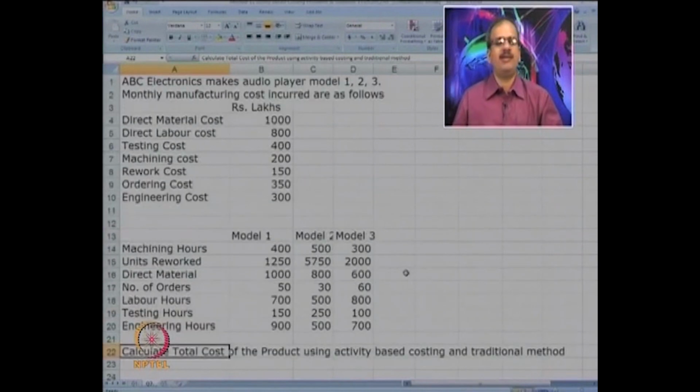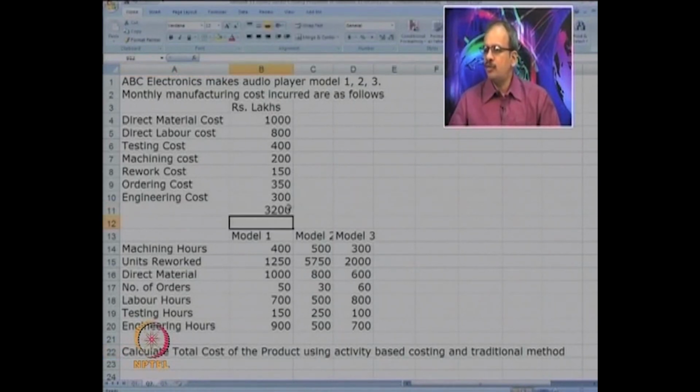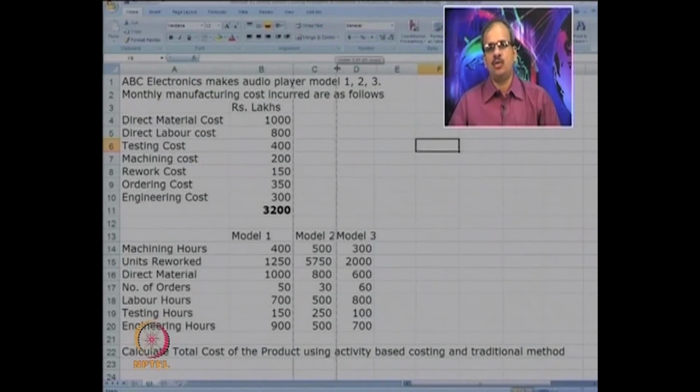Now no solution is available. I would like you to give a try and then we'll try to solve it together. So how to go ahead? If you take a sum, you have total cost of 3200, which is to be allocated to 3 products or 3 models, model 1, 2 and 3. So now suggest how to go about.